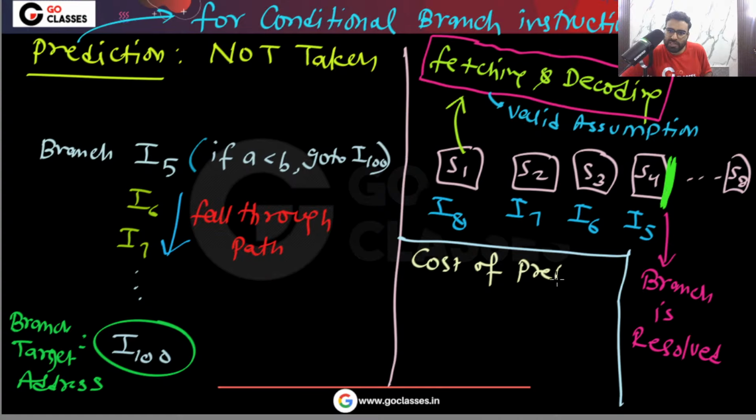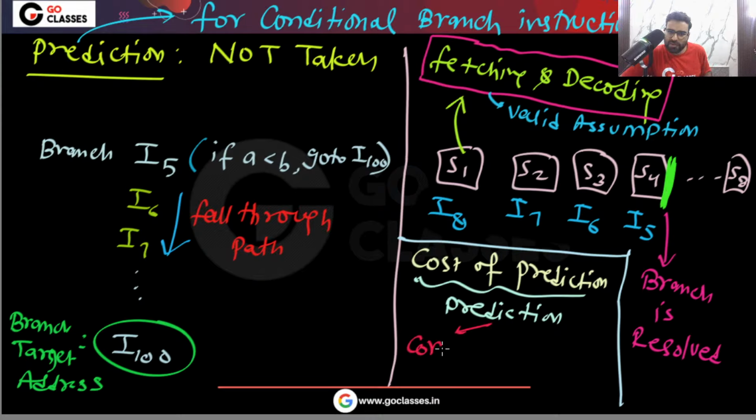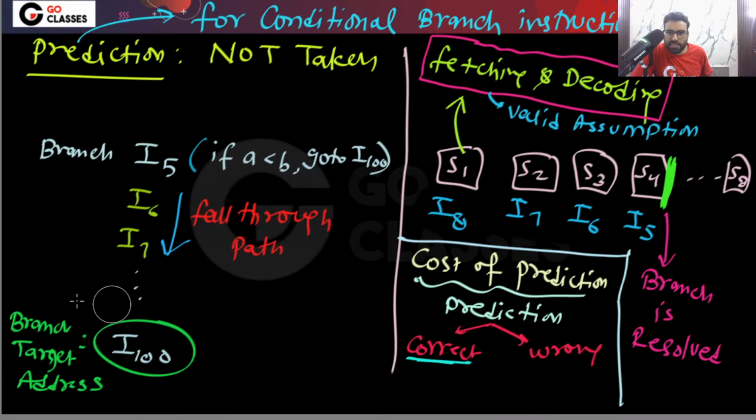There are two possibilities: either your prediction will be correct or your prediction will be wrong. If your prediction is correct, then how many cycles will be wasted? Then no cycle will be wasted.